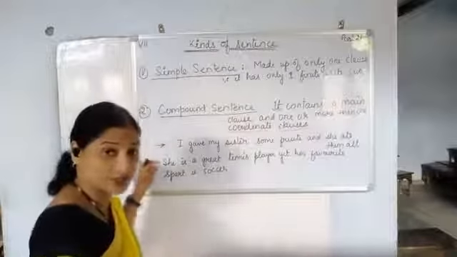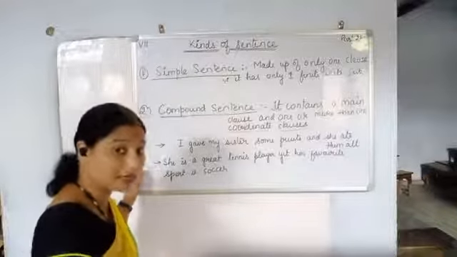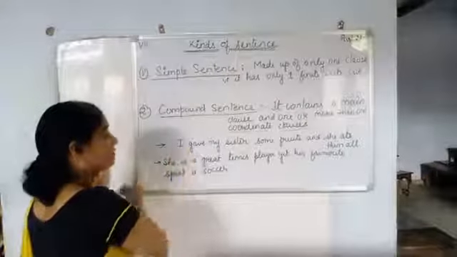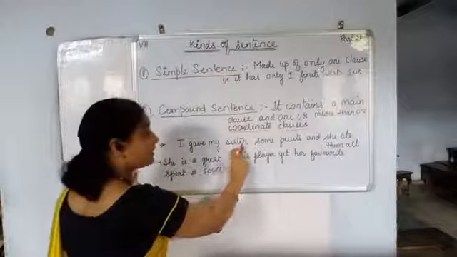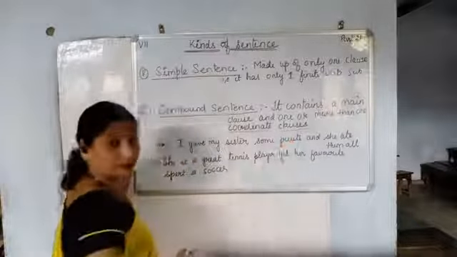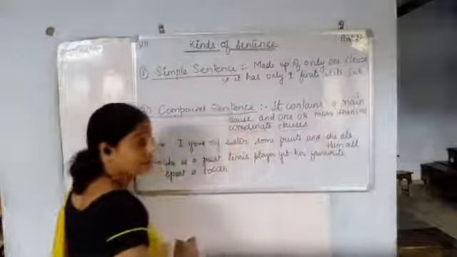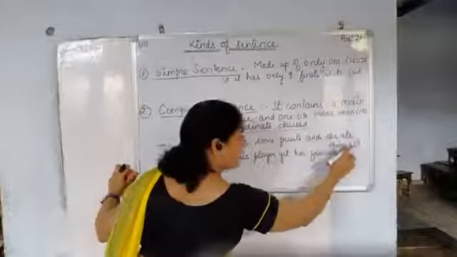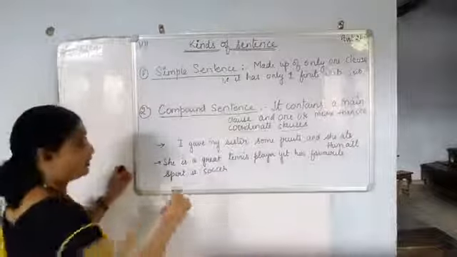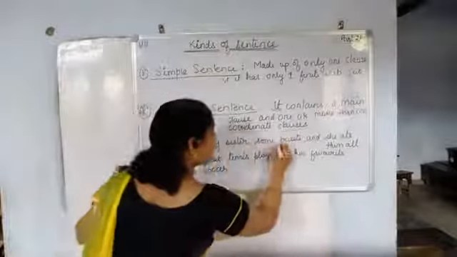Okay, now the definition of coordinate clause is clear. See an example: I gave my sister some fruits, and this is the conjunction word, she ate them all. So now these are two sentences.